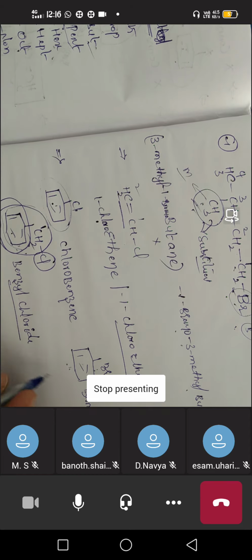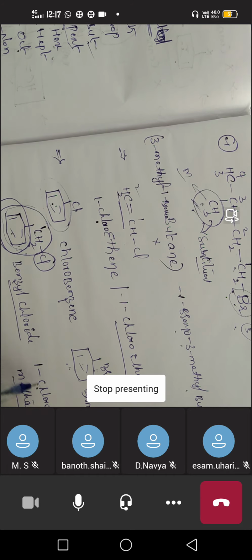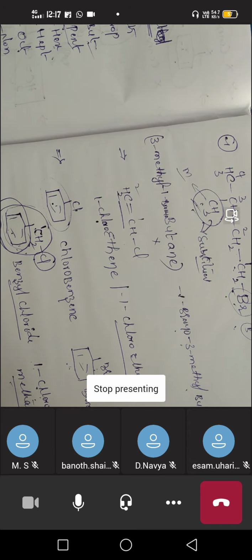So we can give the number as 1 chloro, 1 phenyl. We have only one carbon in the chain, methane. On this carbon we have the chlorine group, that is 1 chloro, and on this carbon only we have the phenyl group. So 1 phenyl. So 1 chloro, 1 phenyl, methane.